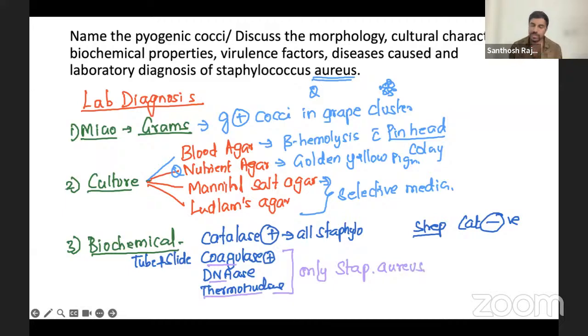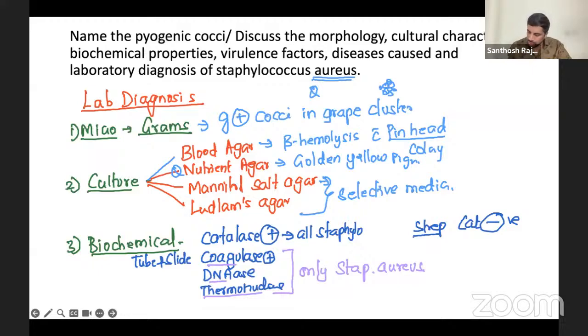It's very specific. If you write this much, examiners will be more than happy and they'll give you full marks. So catalase test, coagulase, thermonuclease are all the things you have to do. This is an elaborate 10 mark question. Easily you can score. There is no way you're going to miss this one.